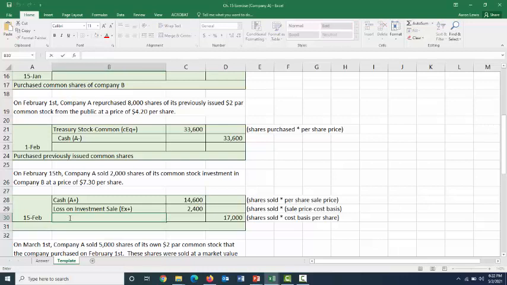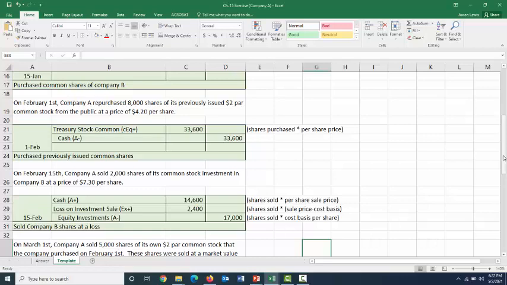And then the $17,000 represents what we paid originally for those shares of Company B that we are now selling. And if we're selling shares of a company we invested in, we need to reduce the balance of our investment account by that amount. So we're going to credit equity investments for that $17,000. That is the entry when we sold Company B shares at a loss.